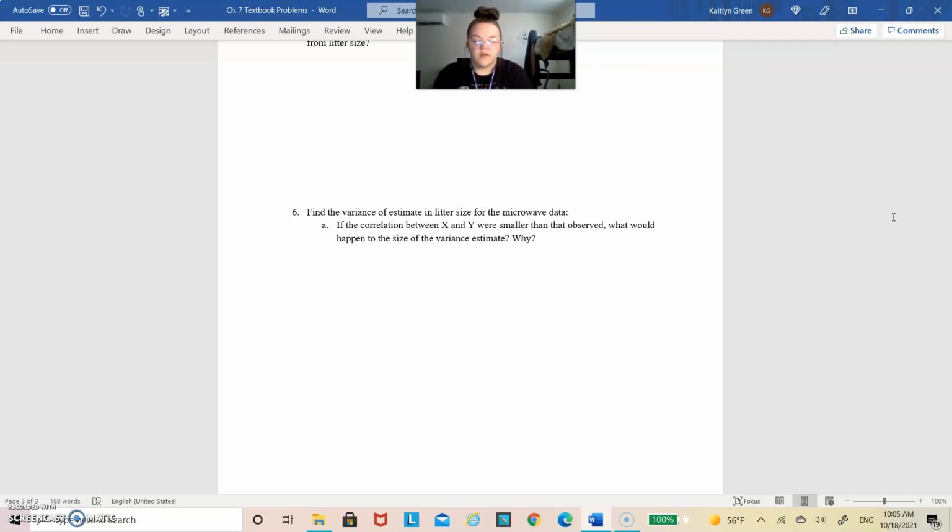And the way that I found the sy squared was by taking the sum of y squared and then subtracting from that the sum of y, in parentheses, squared divided by n, and then I divided that whole set of numbers by n minus 1, because we are trying to find the variance of the data.